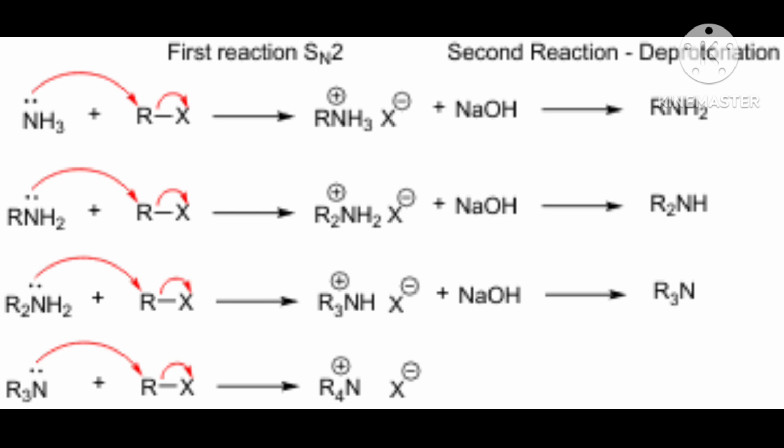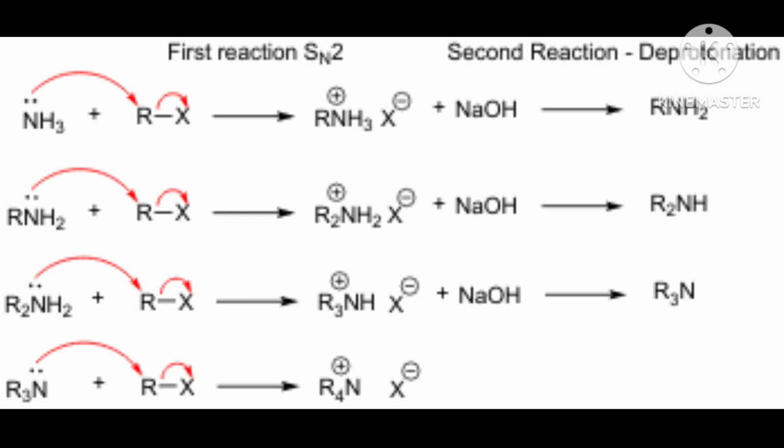Means for example, ethanamine. Ethanamine, when it reacts with an acyl chloride like CH3COCl, then what will happen?